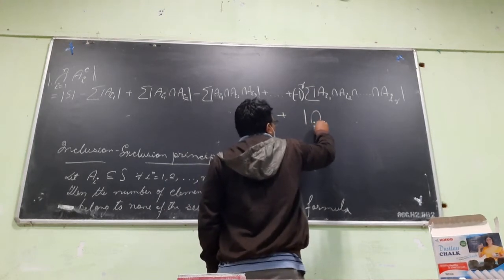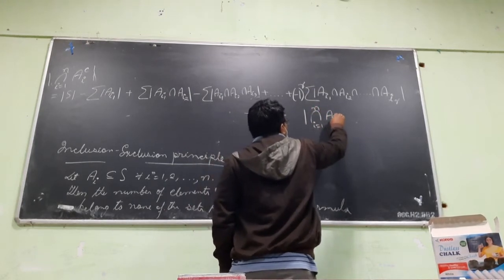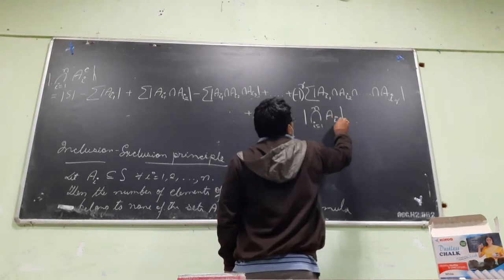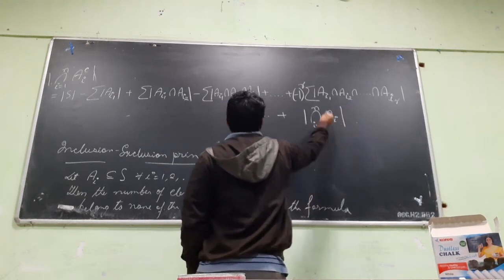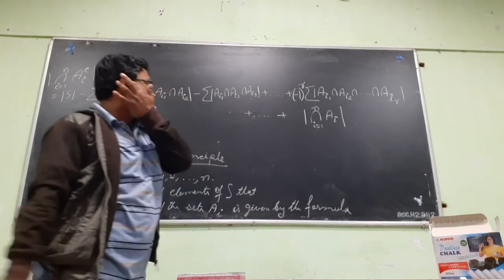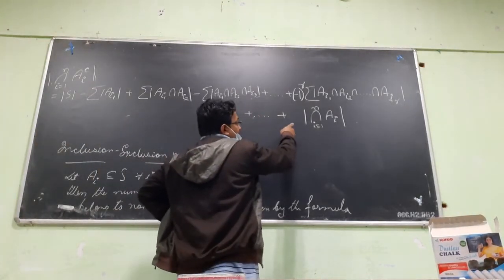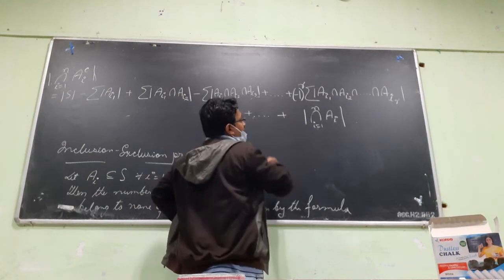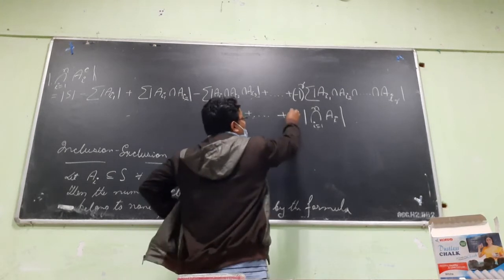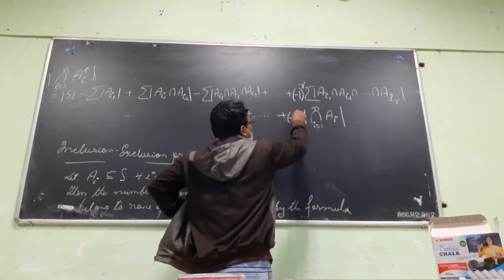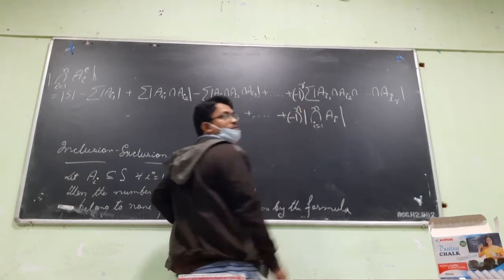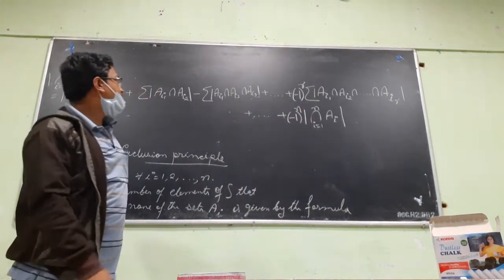The intersection, i goes from 1 to n. This is also not the last term, is it? We can add this term. What is this? Minus 1 to the power n. We will need minus 1 to the power n. It will be required.